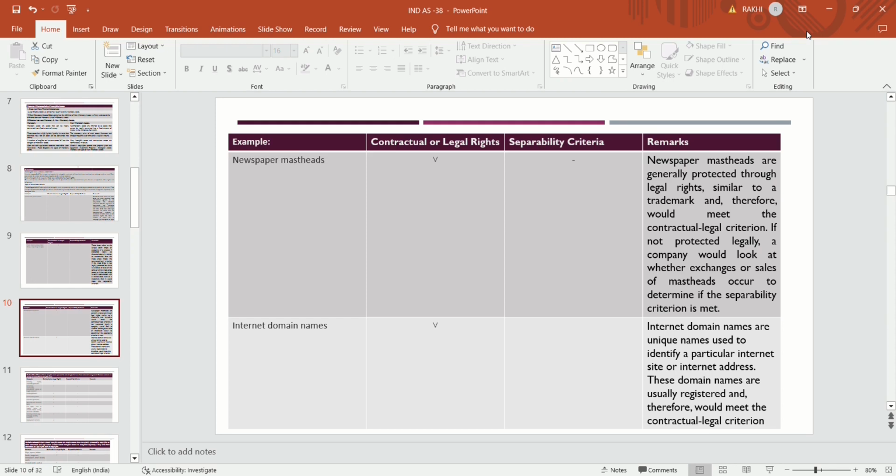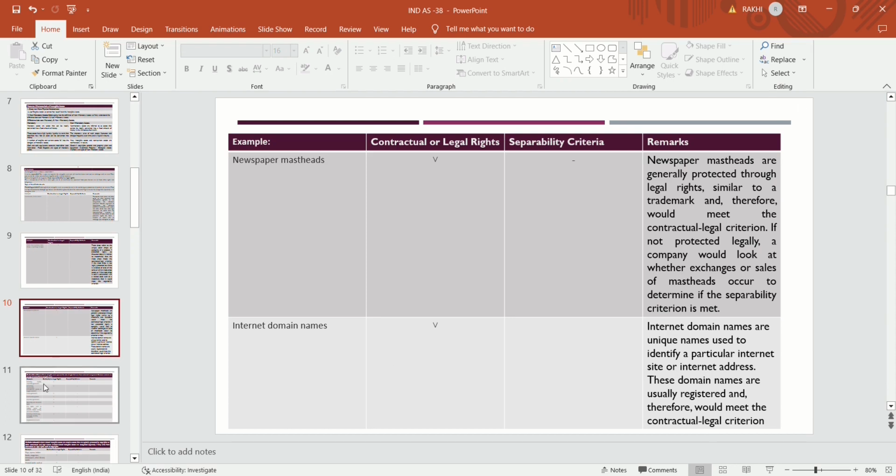These domain names are usually registered and therefore would meet the contractual legal criteria. So it is an identifiable asset, whether it meets the criteria of contractual or legal right, or of separability.